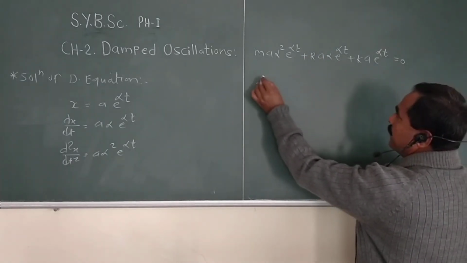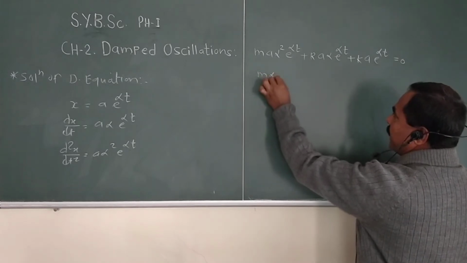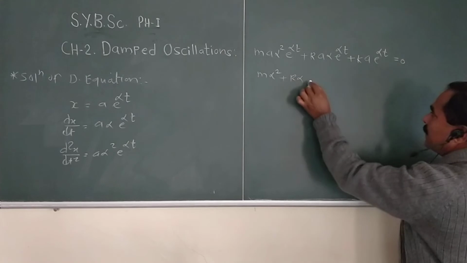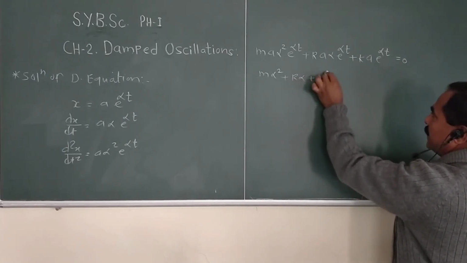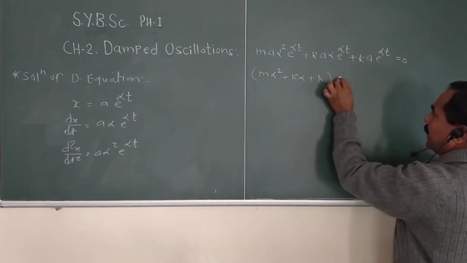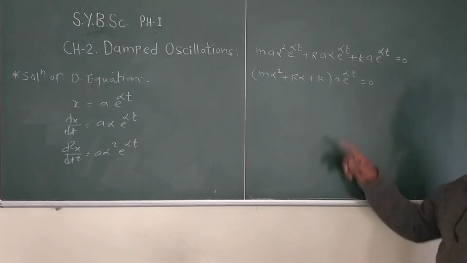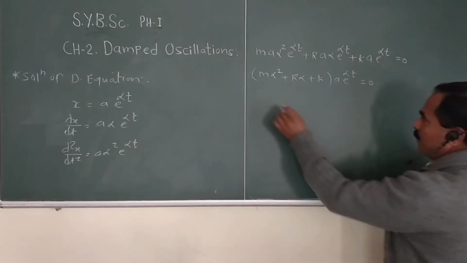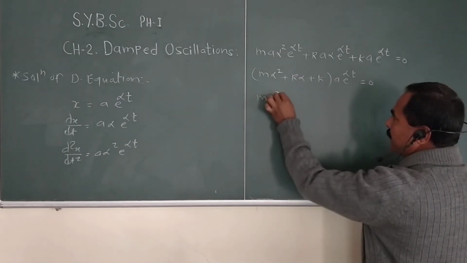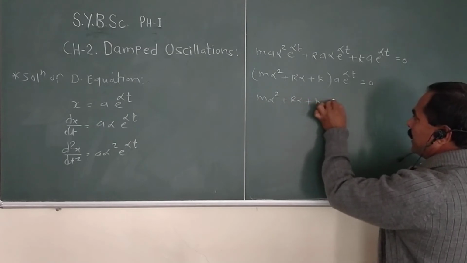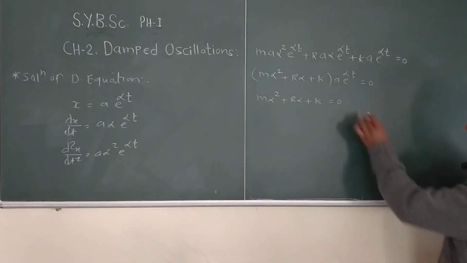So right here, m alpha square plus r alpha plus k, with common a e raised to alpha t, equal to 0. Then equating to 0, we get m alpha square plus r alpha plus k equal to 0.